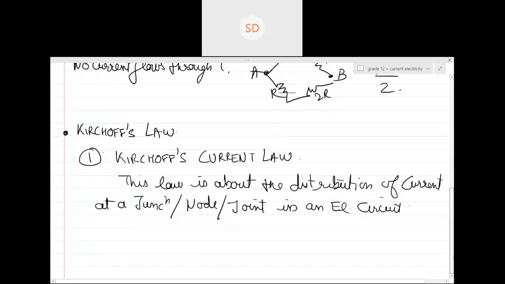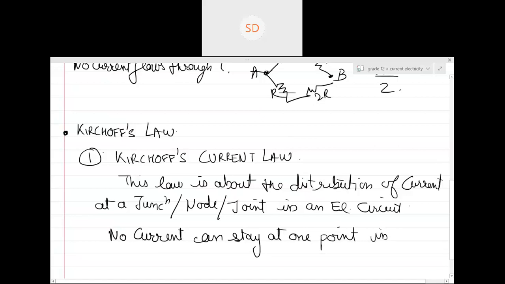According to Kirchhoff's current law, no current can stay at one point on the circuit. Now, in spite of writing no current, you can write no charge. Why no charge?